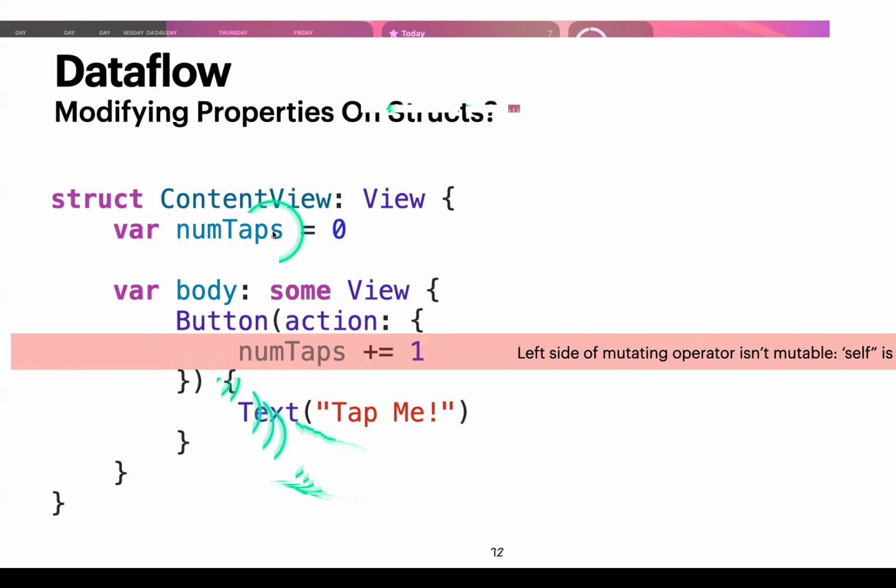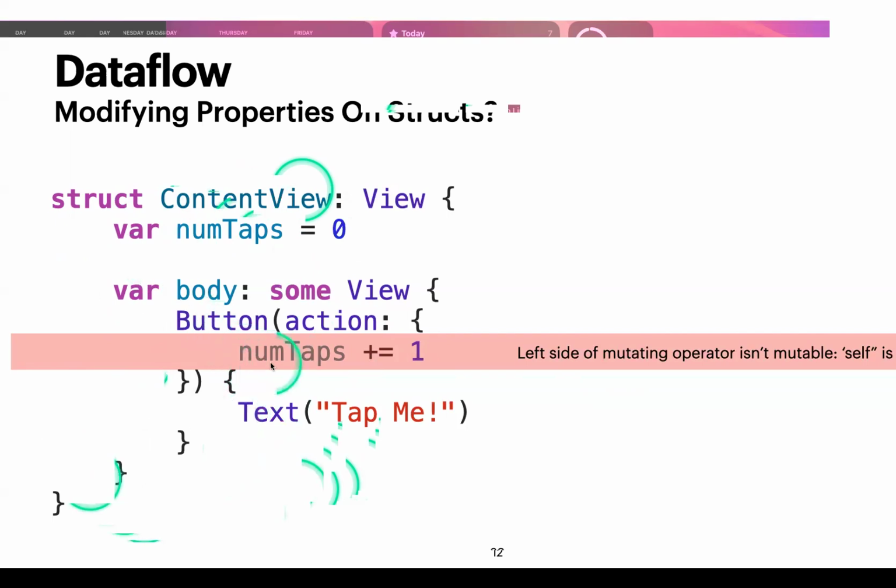Remember, we could declare variables as either var to make that variable mutable, or let to declare that variable is immutable. Well, within the struct context, Swift doesn't know if that variable is var or let. So by default, structs are immutable. So we can't do this in this circumstance.